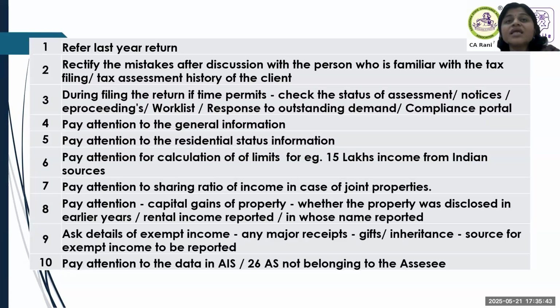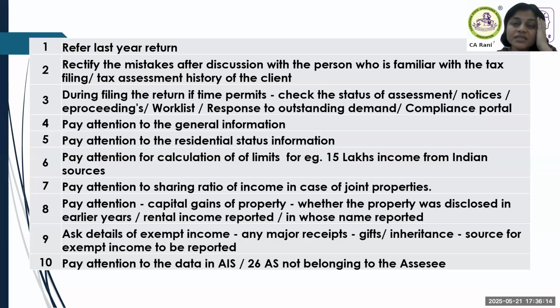Next, the sharing ratio of income between joint owners of properties, whether it is husband and wife, or brother and sister, or father and children. What ratio was reported in the previous year? This is very, very critical. Somebody was reporting rental income shared between, say, 75-25. Now they are selling the property and the TDS has happened in a different ratio, say 50-50. What is the implication? Whether there are any implications, please pay attention to that. Don't just simply do it. Please pay attention. That's the next point.